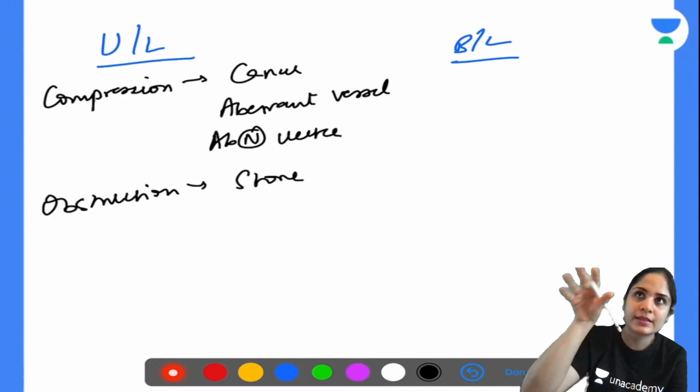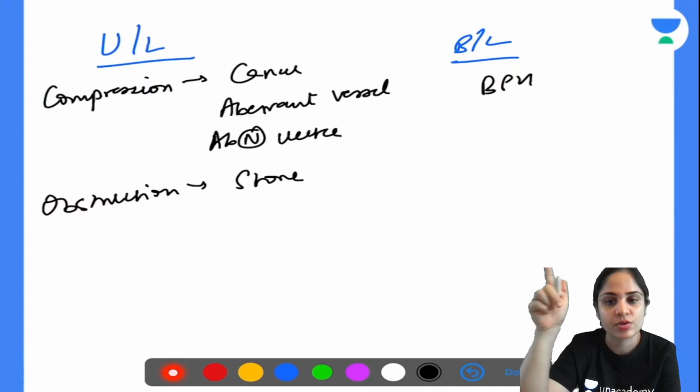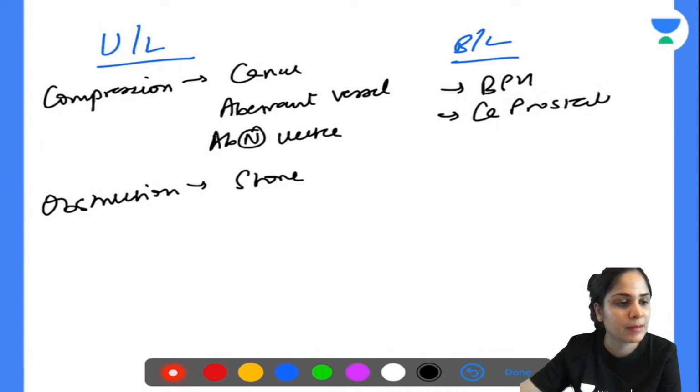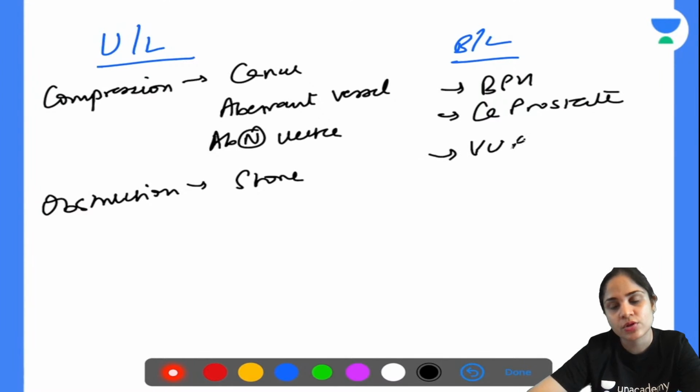Look for more distal obstructions. So prostate is one. Second, just like benign prostatic hypertrophy, you can even have malignancy of the prostate. So you can also have CA prostate. Okay. And you can have anything in the bladder, vesicoureteric reflux. Very good. All right. So these are all unilateral or bilateral. There are more causes also, but these are the common causes of unilateral and bilateral hydronephrosis.